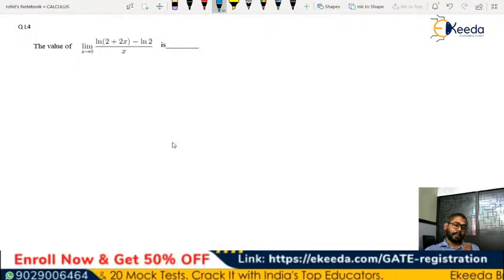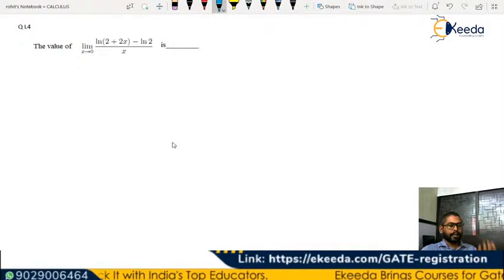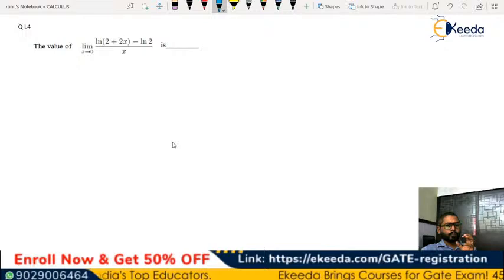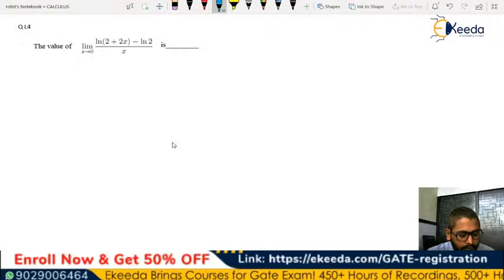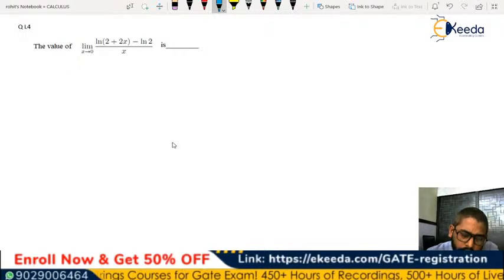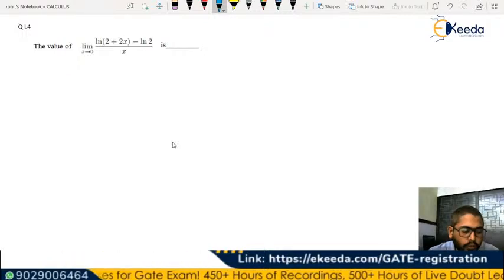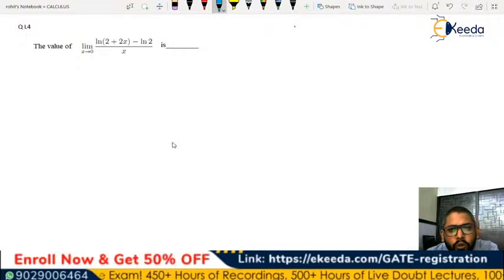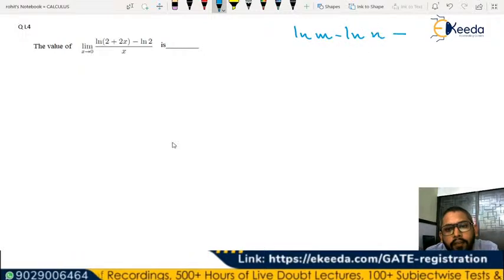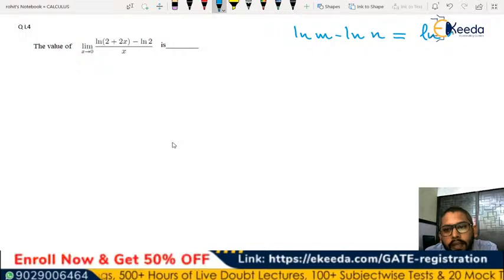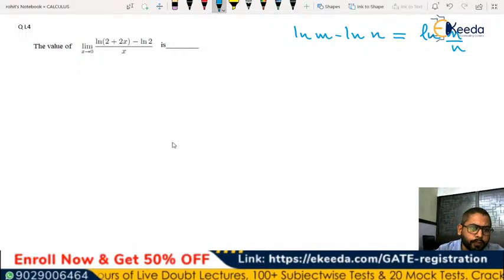In this case, of course, you can use the conventional method. You can use applying L'Hospital's rule also. But I'll try to put a different manner in this question so that we can get an idea of approaching in a different manner also, right? So in this case, of course, you can use L'Hospital's rule. I'm directly saying it. But my suggestion is, you know that ln of m minus ln of n will be equal to ln of m by n. So let's use this property first of all.